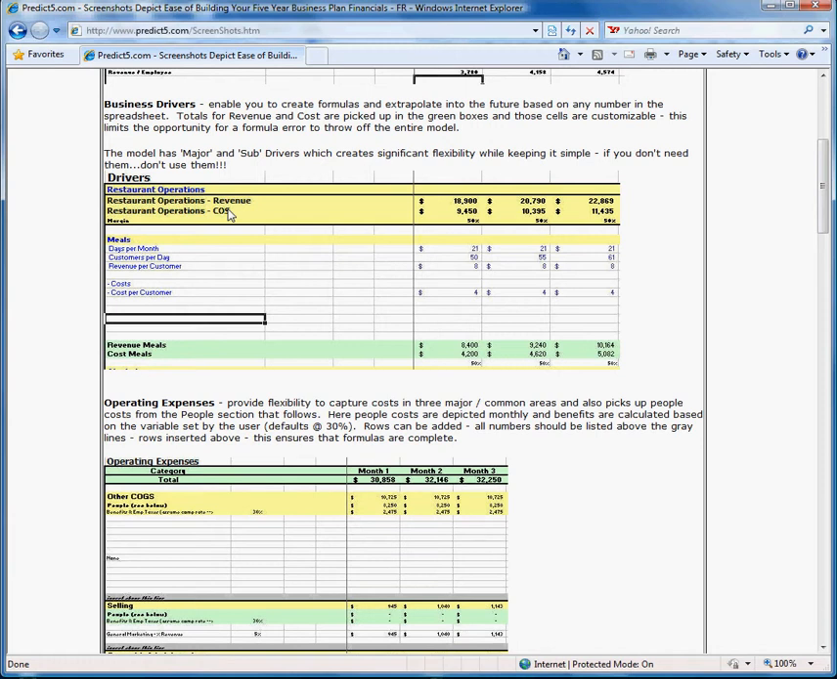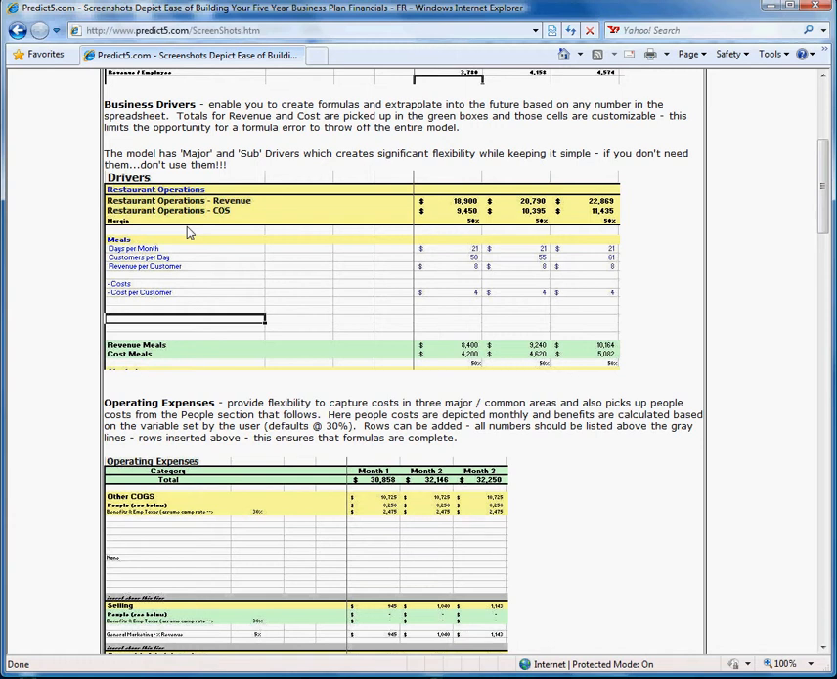And what it really enables you to do is create very simple formulas and then extrapolate those out over the period of the plan so that you can focus on information that's logical and easy to think through for you. You don't have to focus on building out complex accounting statements.